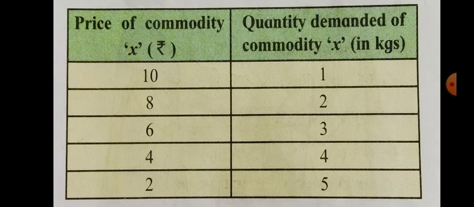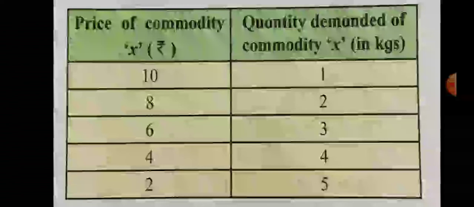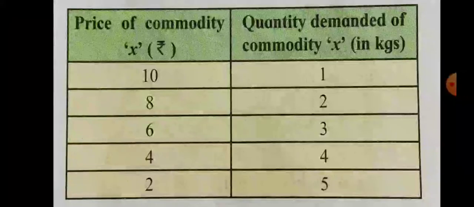So what does it indicate? This individual demand schedule indicates when price falls, demand rises, and when price rises, demand falls. So there is an inverse relationship between price and quantity demanded. So what is the individual demand schedule? Individual demand schedule is a tabular presentation showing inverse relationship between price and quantity demanded by a single consumer in the market at a given price within a given period of time.